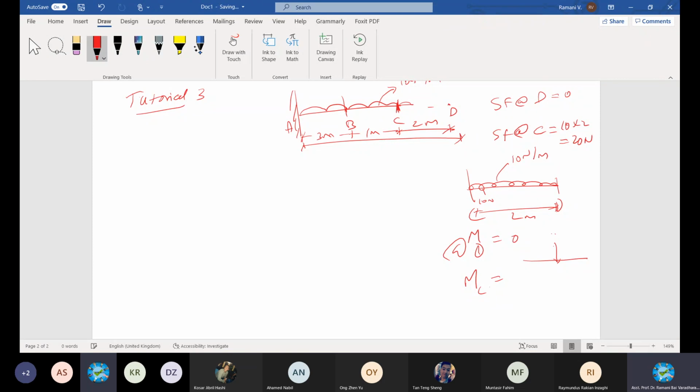The point load is 10 times 2, 20 Newtons, acting between C and D, at the middle of the span, 1 meter from C. So my moment at C will be 20 times 1, which is 20 Newton meter. Is this clear? I stop here.